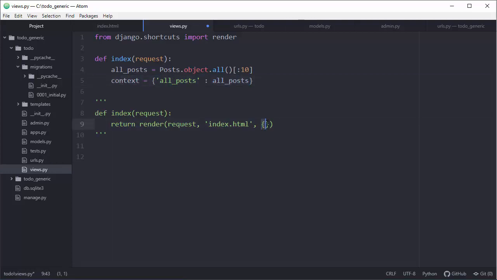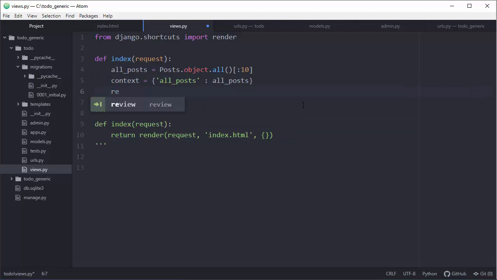Now because we need to pass our context to render, how to do that? Is it similar to this line here? Yes, it is. So what we need to write is we will return render of that index HTML page based on request, and we will pass context to it.